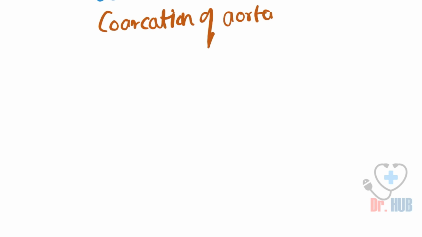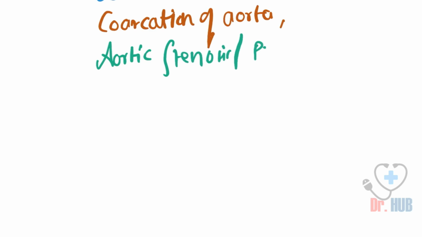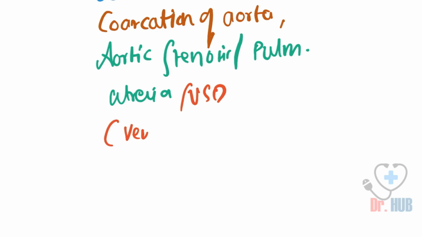There is also coarctation of the aorta, as well as the presence of aortic stenosis. Also there is pulmonary atresia and VSD, which is the ventricular septal defect.